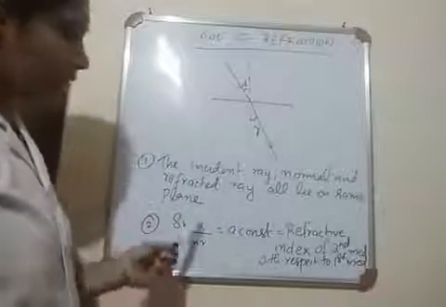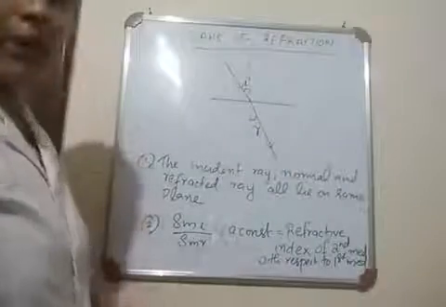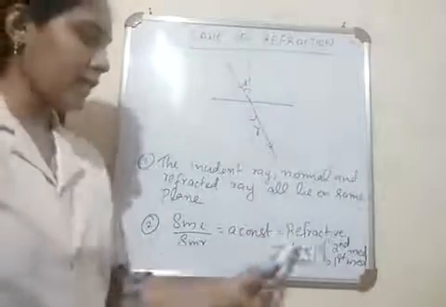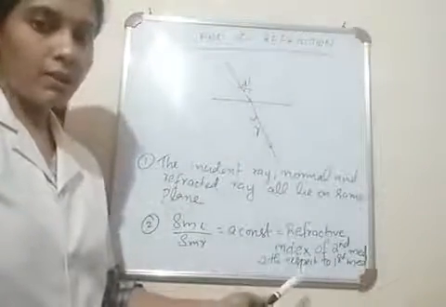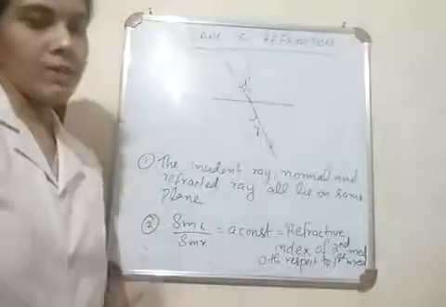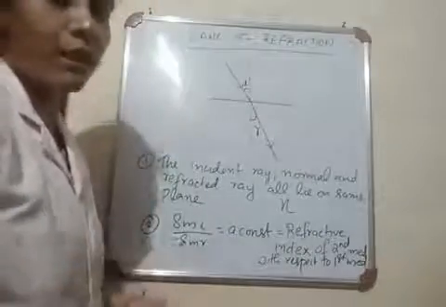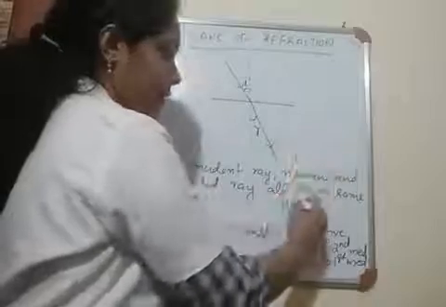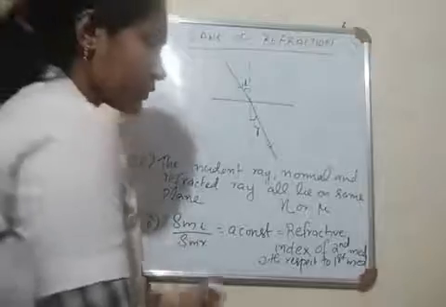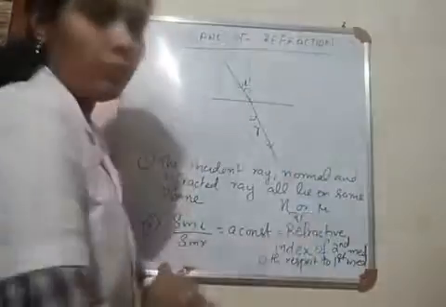And what is that? Sine of angle of incidence by sine of angle of refraction is equal to a constant. And what is that constant? That is nothing but refractive index. The name of that constant is refractive index of second medium with respect to first medium. And it is denoted like this. Refractive index is denoted by small n or a symbol known as mu.